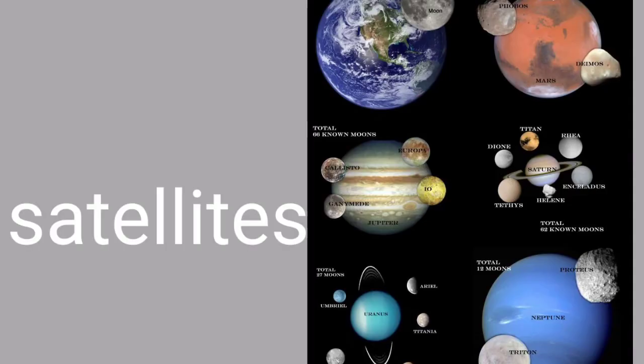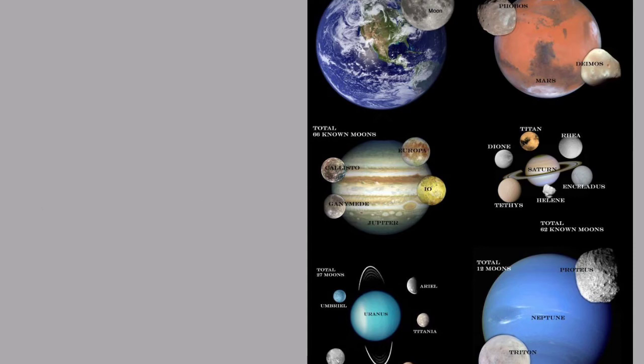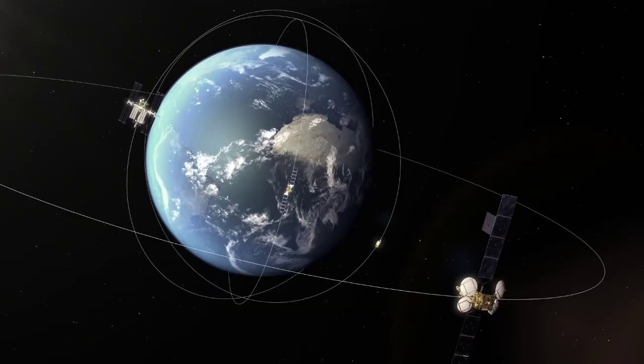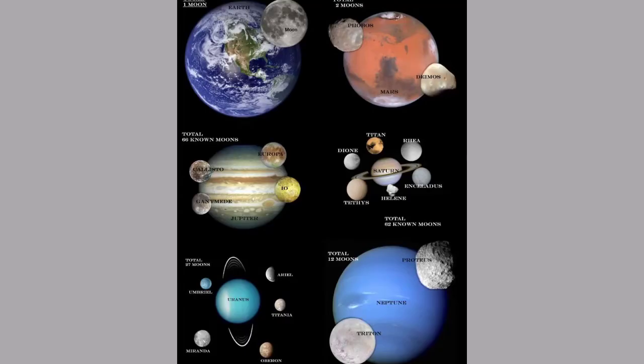Satellites. The term satellite comes from the Latin word meaning an attendant to any object. Satellite is a celestial body that revolves around the planets. Satellites also shine by reflecting the light of the Sun. They are generally smaller bodies than the planets. There are 2 types of satellites, natural and man-made. Natural satellites are also called moons, which in Greek means men. All planets except Mercury and Venus have moons.